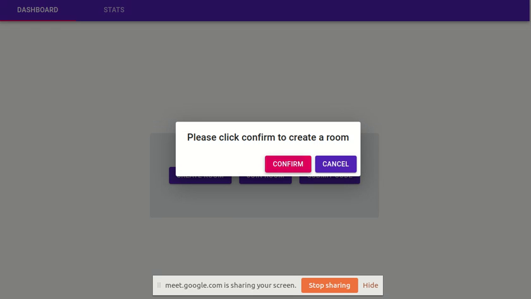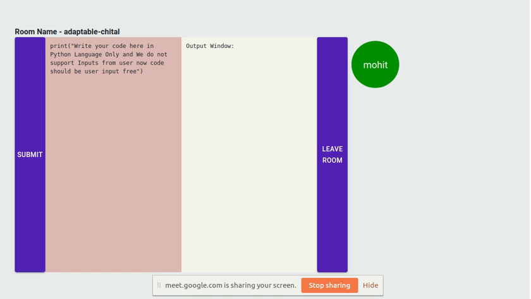I have joined the room, so a message that Mohit joined the coding will be shown, and a circle will be shown for all the joined members. The circle in green color is the one that is presenting currently.